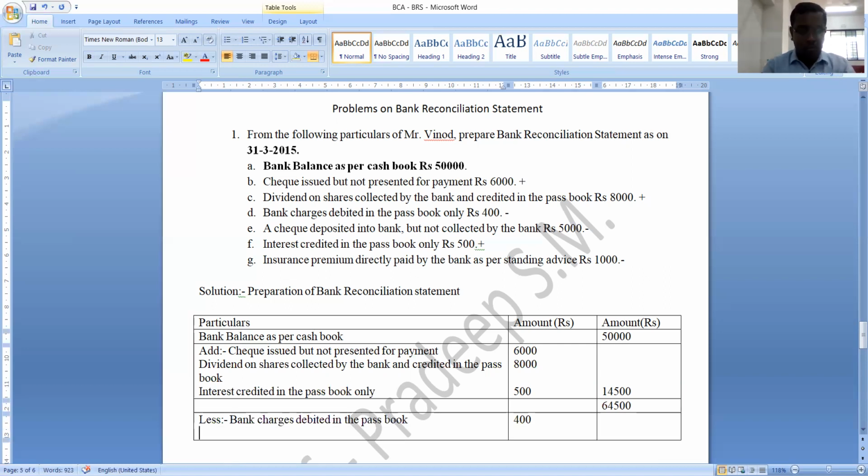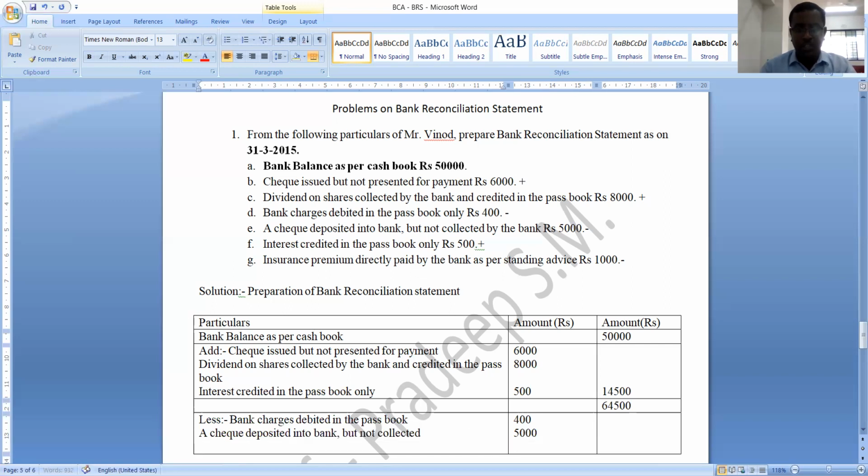A check deposited into bank but not yet collected. Check deposited into bank but not collected is how much? It is rupees 5,000. Okay, let us move to the next transaction that we need to deduct.